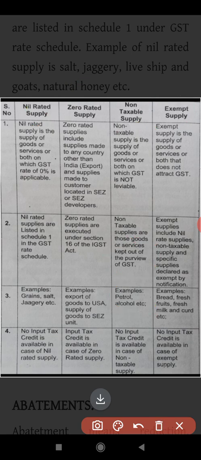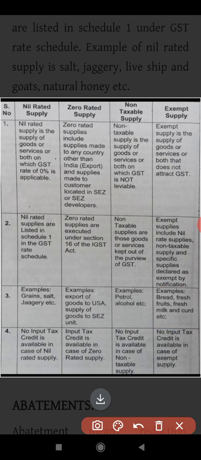Then what are the examples for this? Examples for nil rated supply are grains like rice, dal, wheat, jowar, salt, jaggery, etc. Examples for zero rated supplies are export of goods and services to America, export of goods and services to China, supply of goods and services to a special economic zone unit or a special economic zone developer. Examples for non-taxable supply are petroleum, alcohol, natural gas, electricity, etc. And the examples for exempt supply are bread, fresh fruits, fresh vegetables, fresh milk, curd, etc.